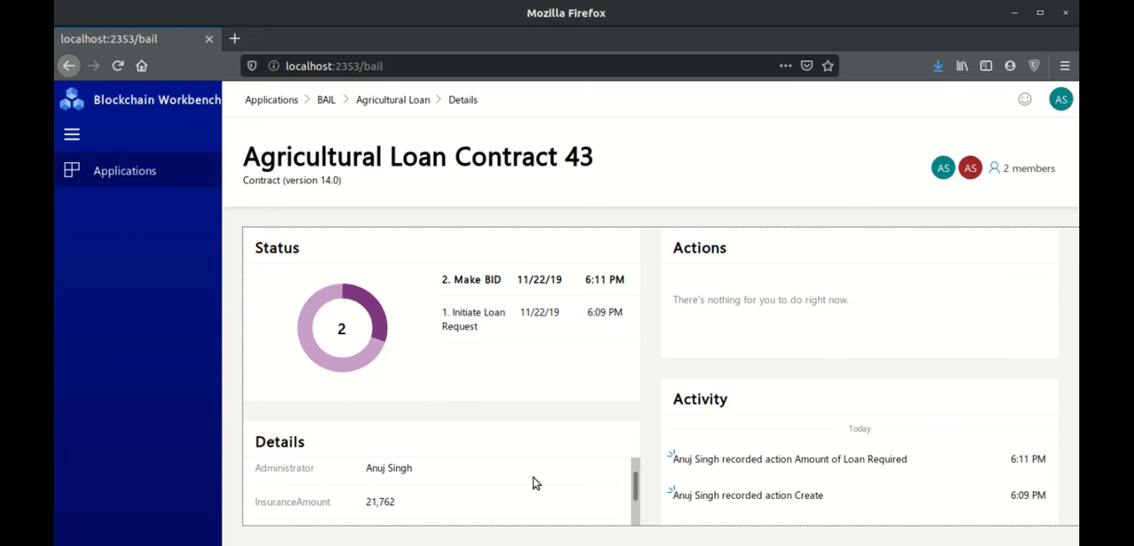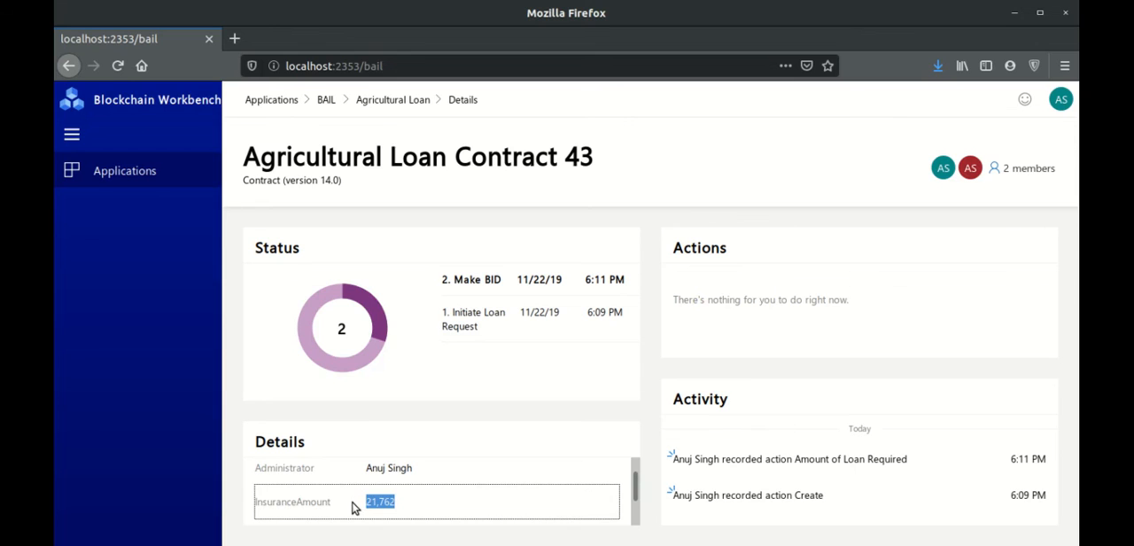So multiple users can contribute and crowdsource to get up to an insurance amount of 20,000, and they can make bids on it. Once they make a bid, I get an action to decide whether or not I want those bids, and at that time those transactions and amounts will be transferred to me. And in that case, my insurance and agriculture go hand in hand.